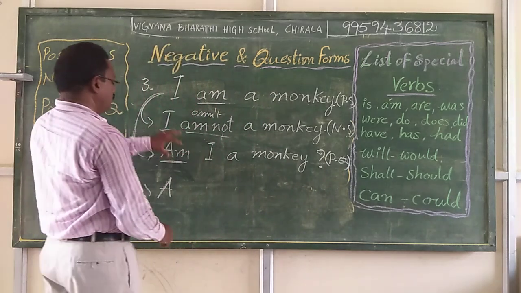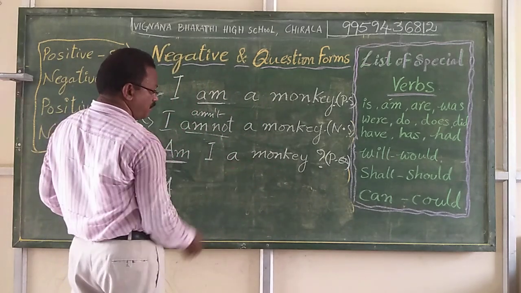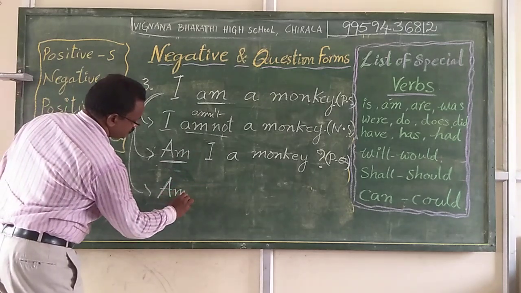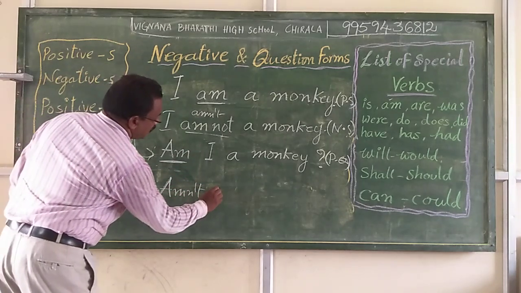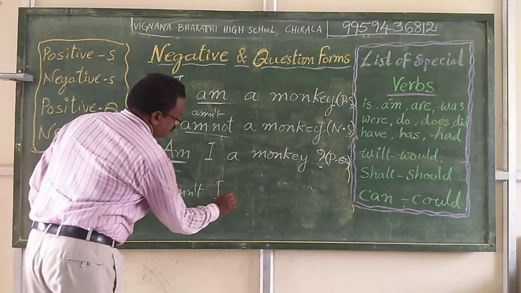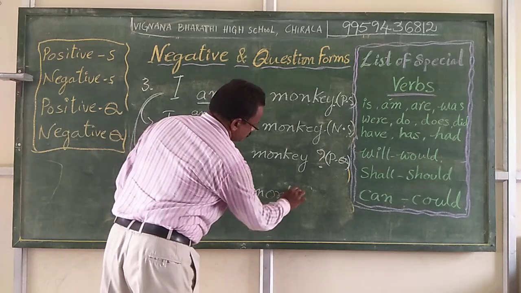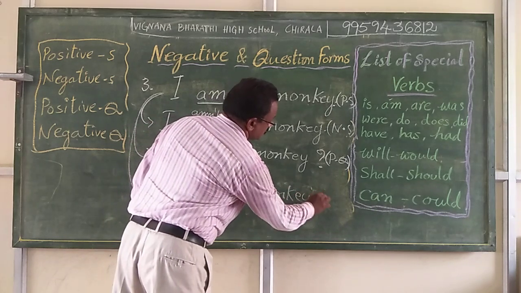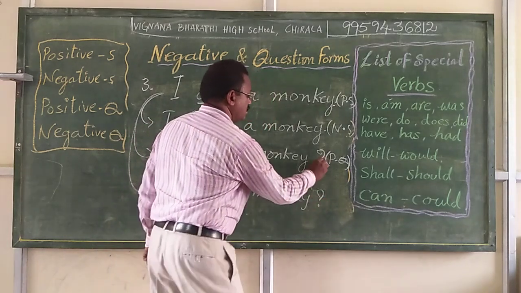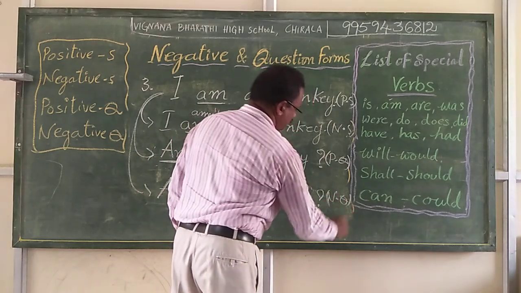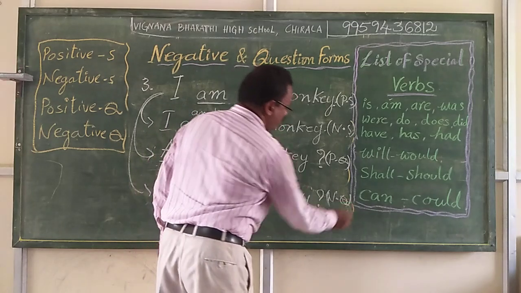Now here, for the same positive question form, simply we add not here. Am I not a monkey? This is negative question form.